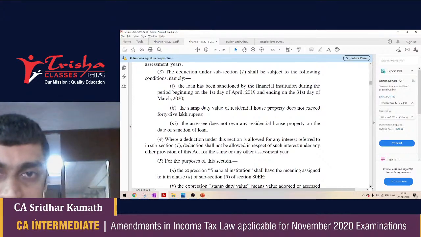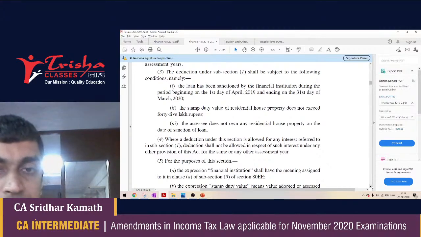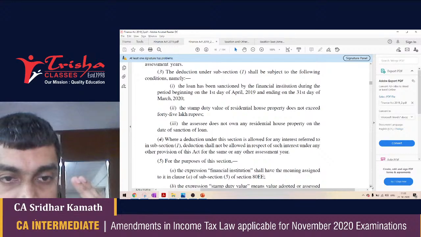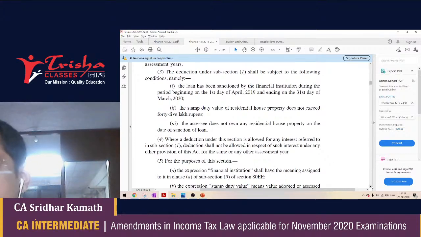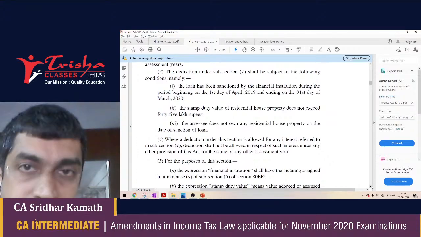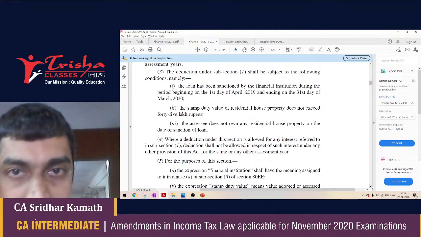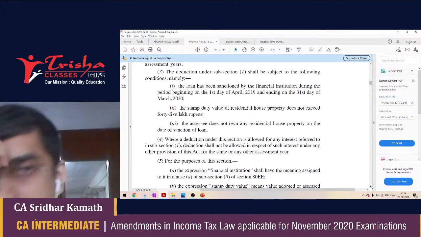The house value is less than 45 lakh rupees, or it doesn't exceed 45 lakh rupees. The loan is taken during 2019-20. The loan is taken from a financial institution, and the assessee does not own any house on the date of sanction of the loan. So over and above the deduction that you are getting under section 24, you can claim a deduction here under 80EEA. This of course does not make sense if the house is let out, because under section 24 in any case you are getting a limitless deduction. You can then come to section 80EEA.